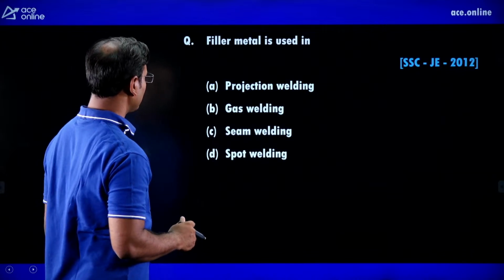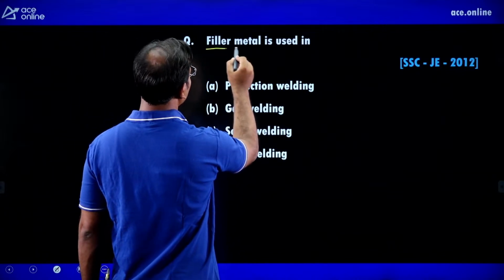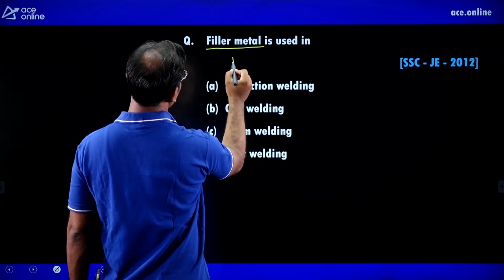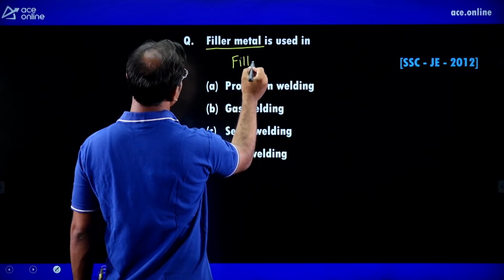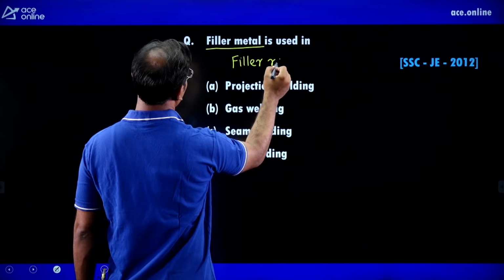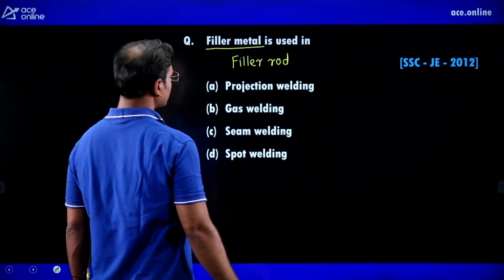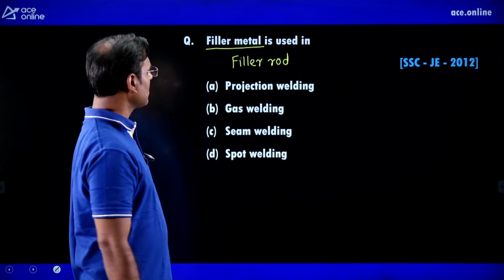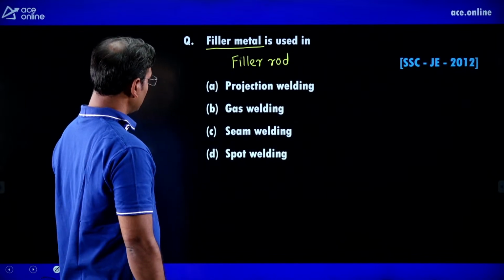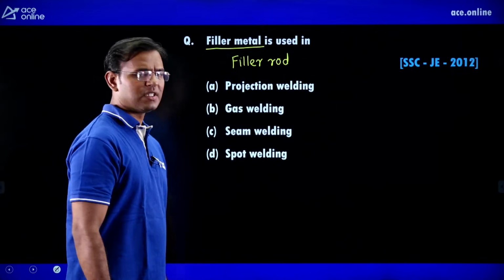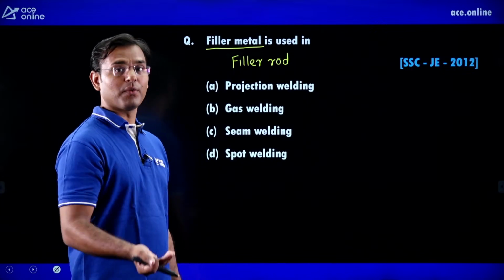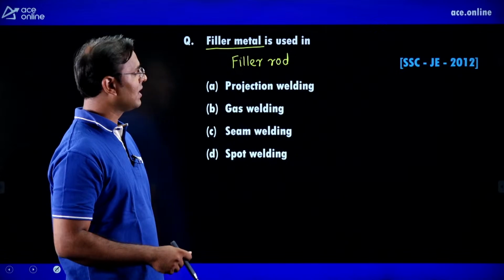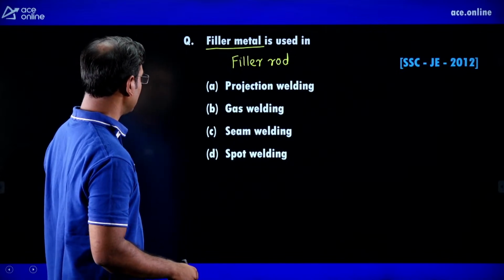Filler metal is used in. Guys, what is meant by filler metal? Filler metal we can also call a filler rod. When welding is going on, if we require some extra molten metal, then the filler rod supplies the extra molten metal.